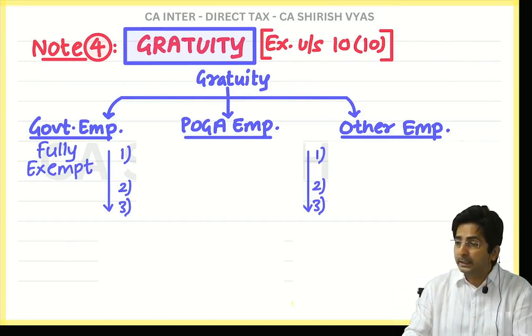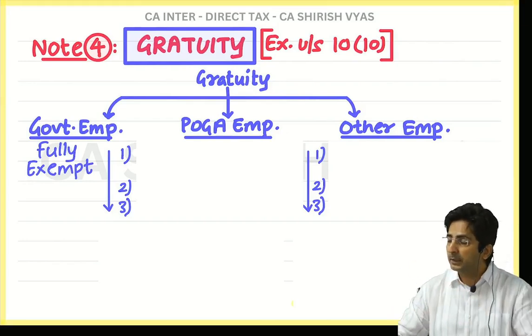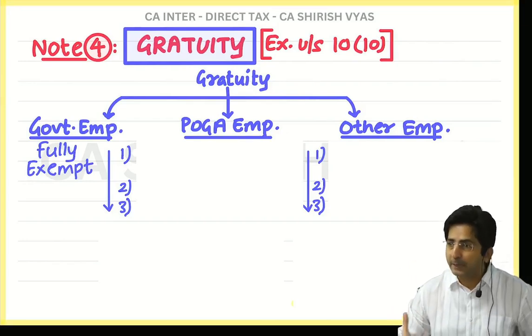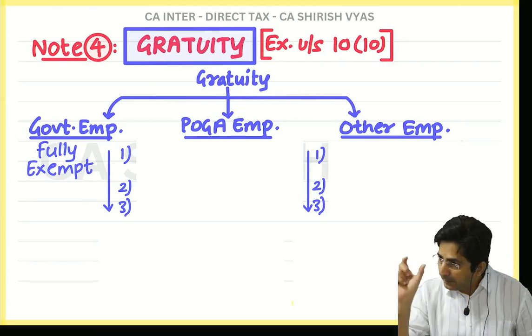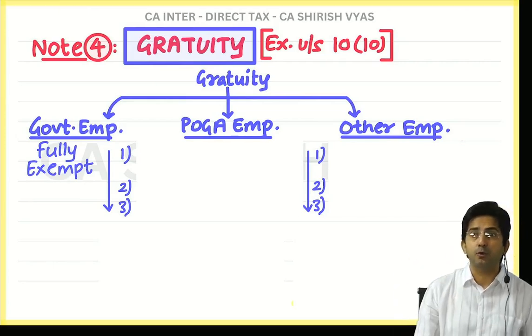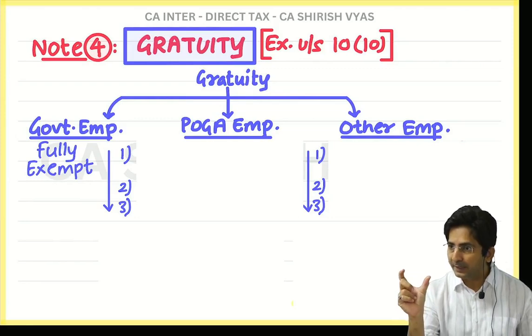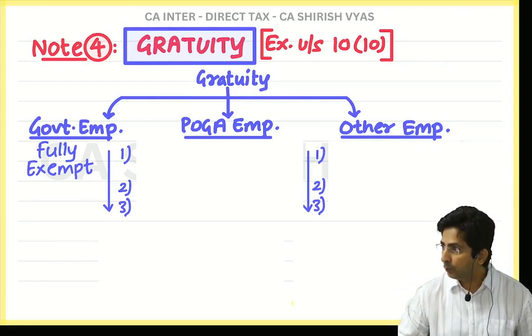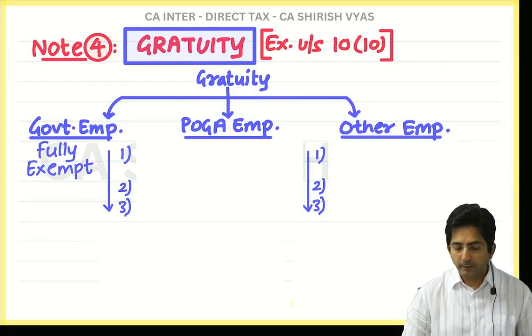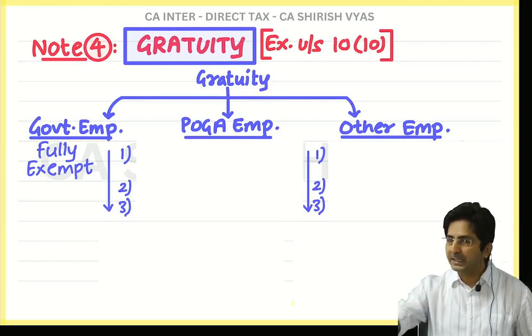Like the boss will say, keep this 26 lakh rupees. Keep this 50 lakh rupees. I am thankful for your services. And that money given is called gratuity. See, the word gratuity has come from gratitude, to express your gratitude, okay? So this is the meaning. Now the next point is what?